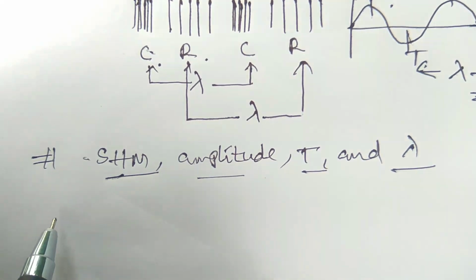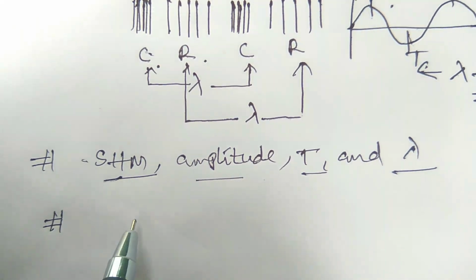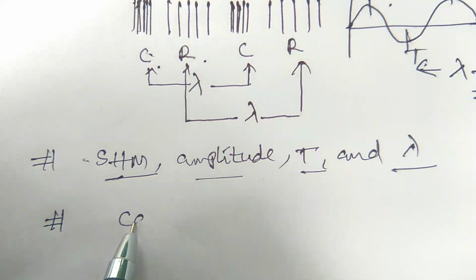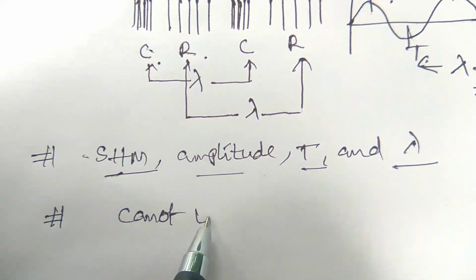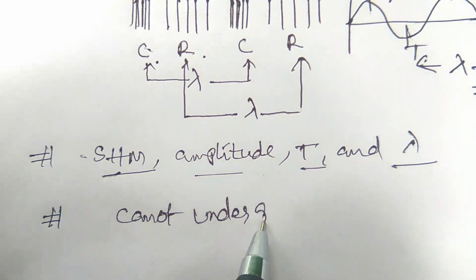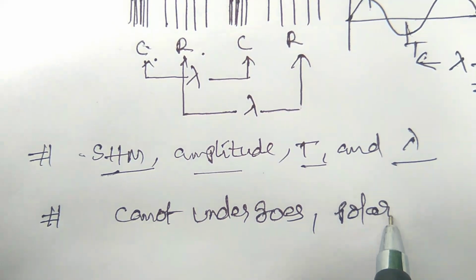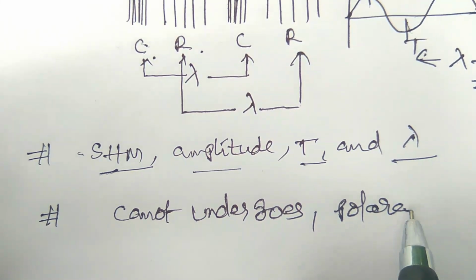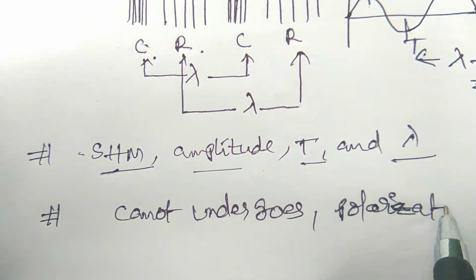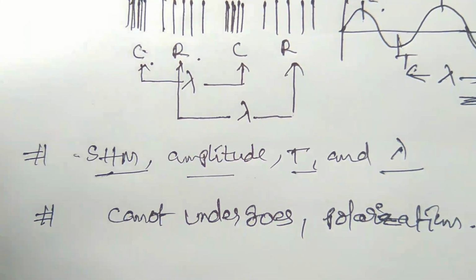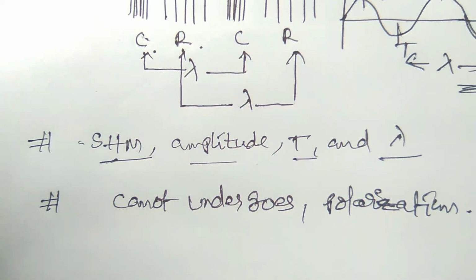And one more important point is that longitudinal waves cannot undergo polarization, but the transverse waves can be polarized, right?